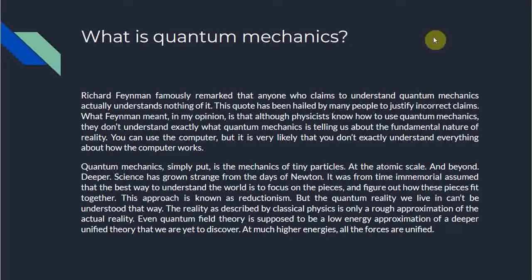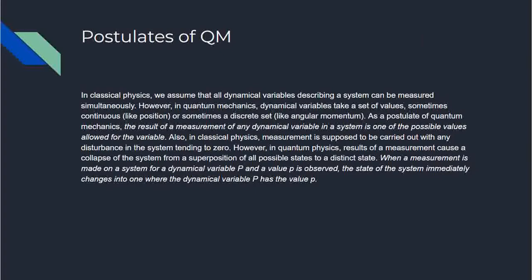This approach is known as reductionism. But the quantum reality we live in cannot be understood that way. The reality as described by classical physics is only a rough approximation of the actual reality. Even quantum field theory is supposed to be a low energy approximation of a deeper unified theory that we are yet to discover. At much higher energies, all the forces are unified.